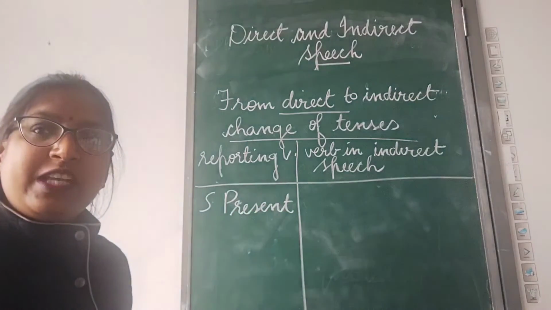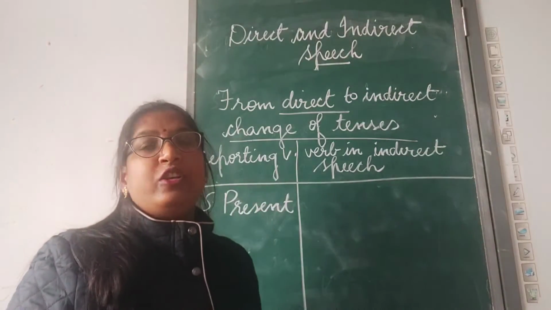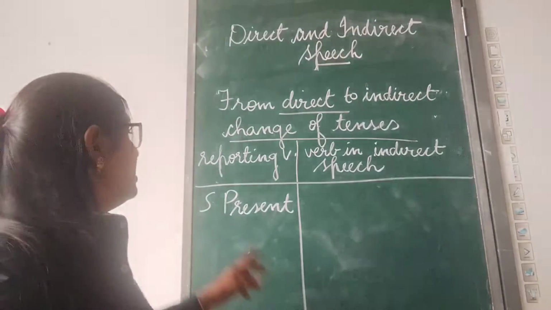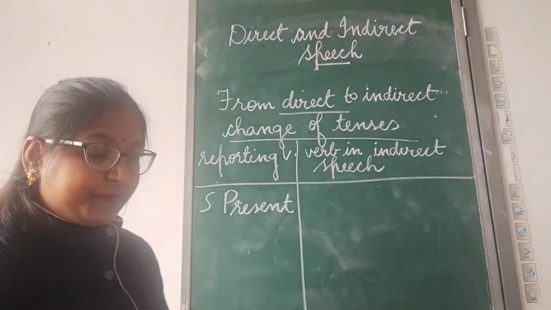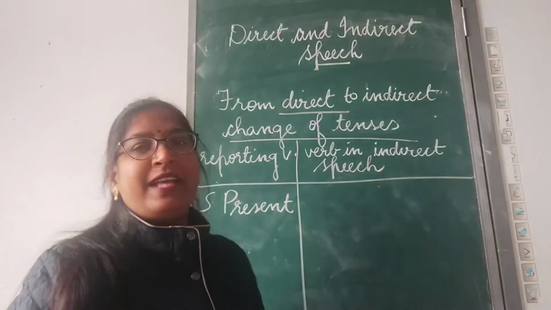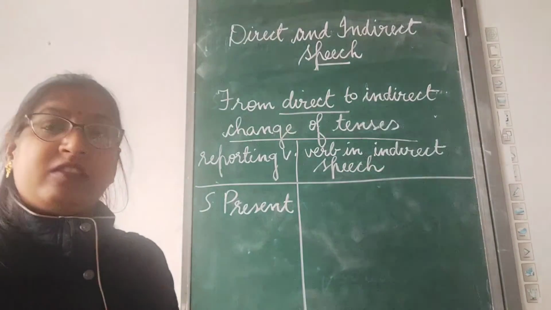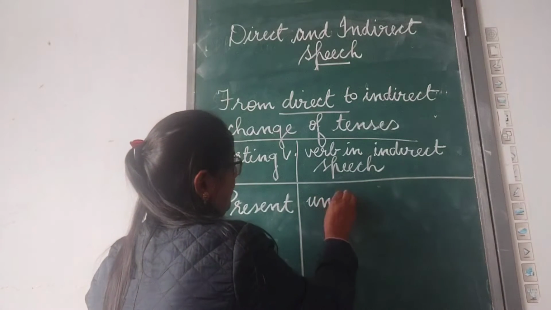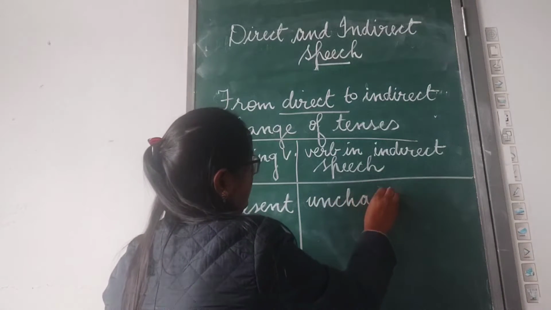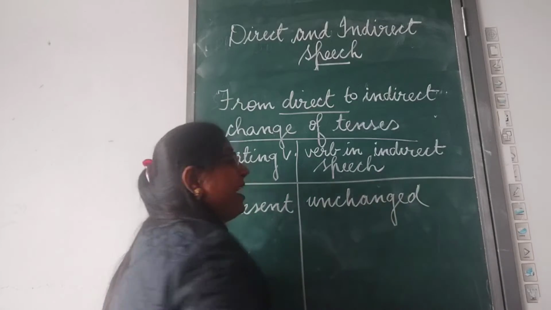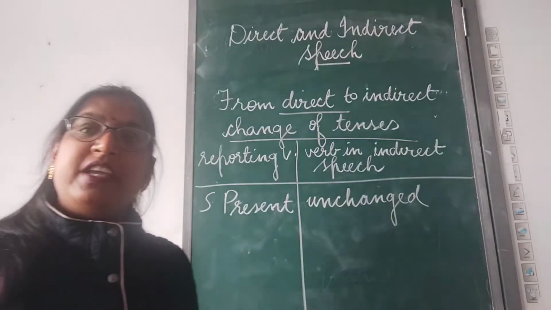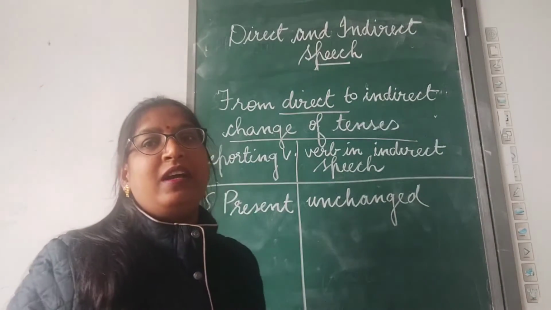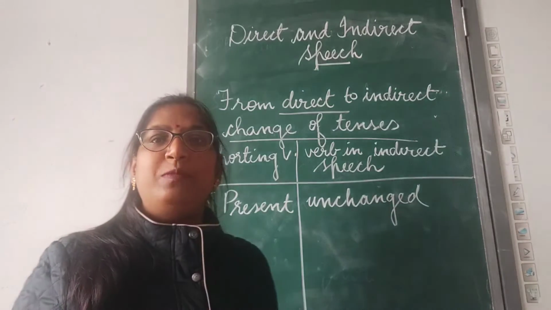If the introducing verb or reporting verb is in simple present tense, the tense of the verb in indirect speech remains unchanged. It remains unchanged. Clear?